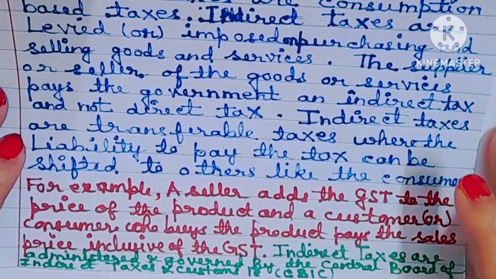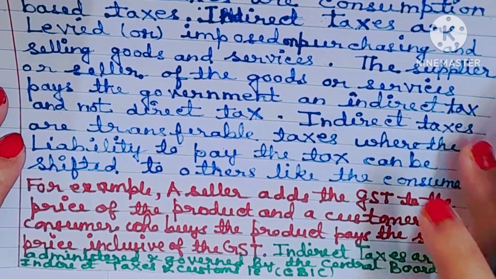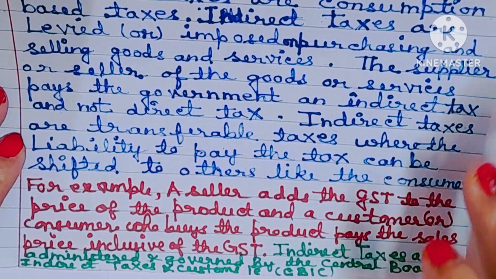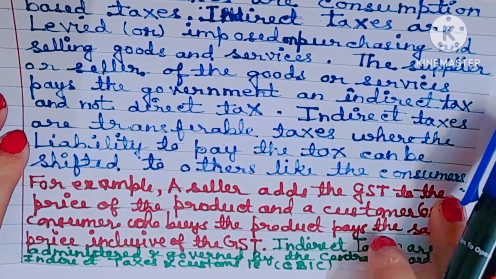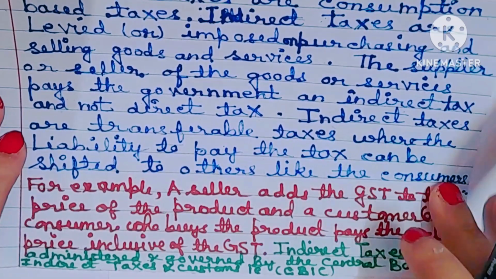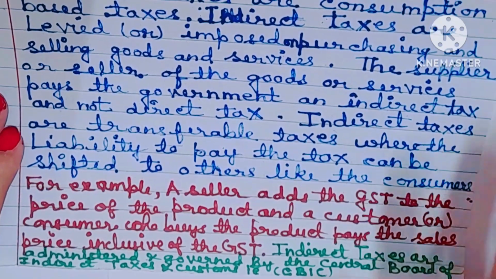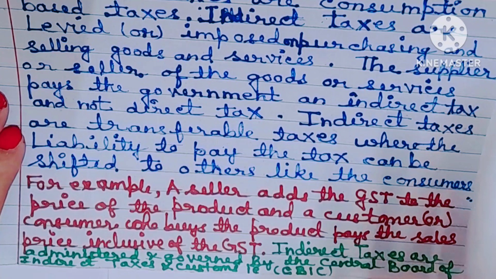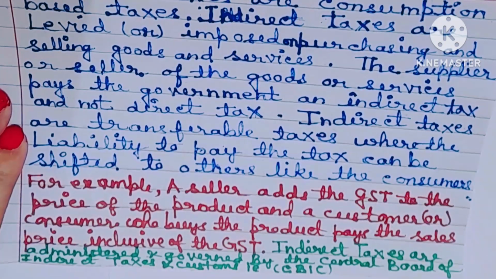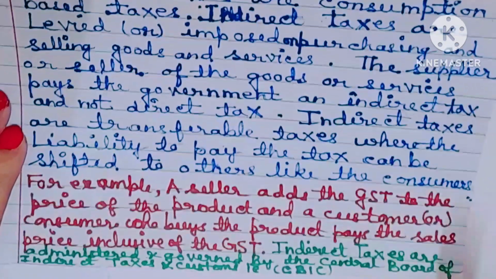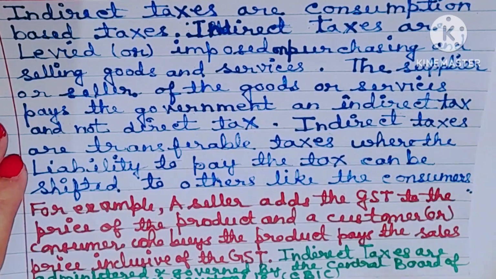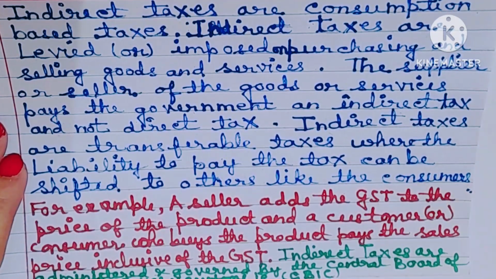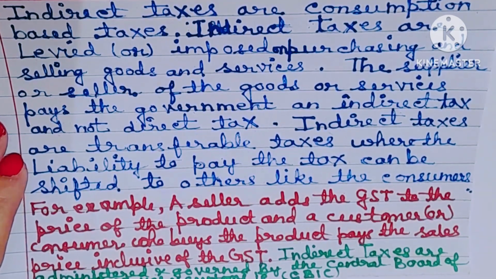আমি যদি রেস্টুরেন্টে যাই, I have to pay the amount for the food as well as GST. So who is paying the GST? I am paying the GST indirectly. The customer is paying the GST indirectly. The restaurant is not paying the GST. The restaurant is only remitting the GST money to the government. Understood? So, the restaurant or business is shifting the tax liability to the customers.